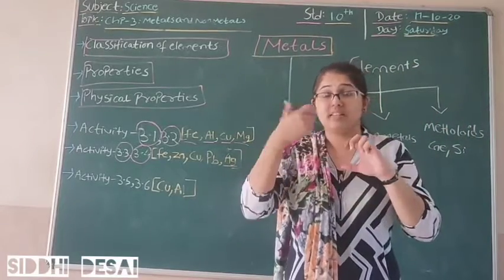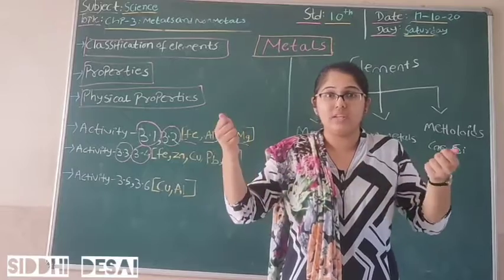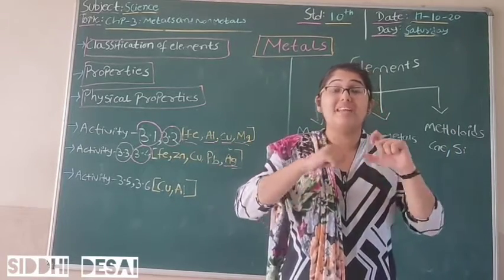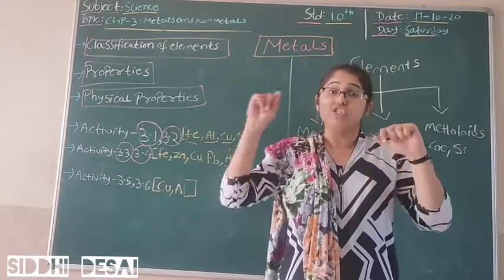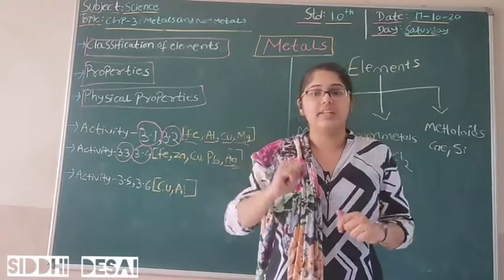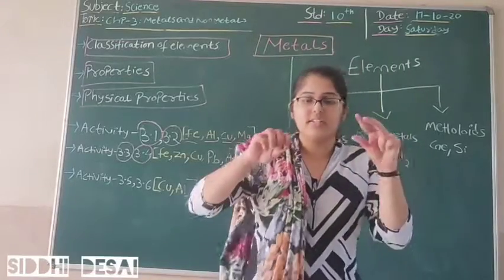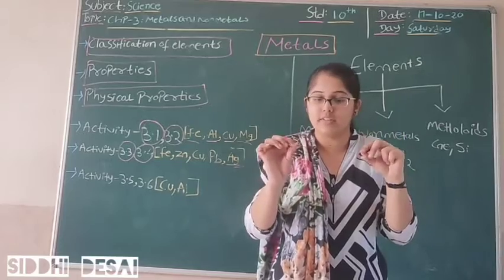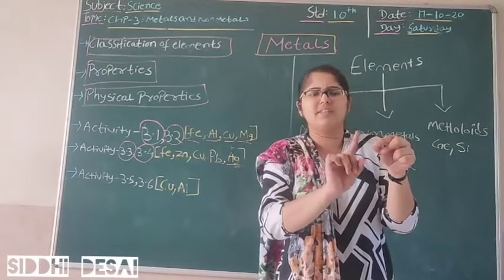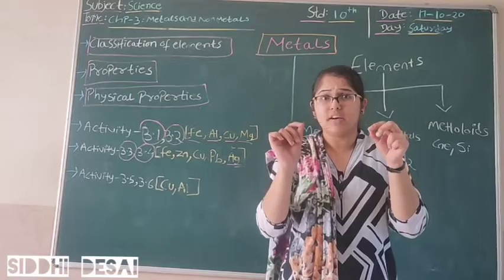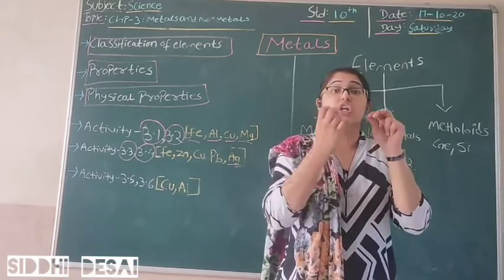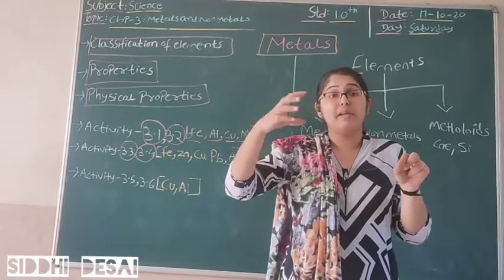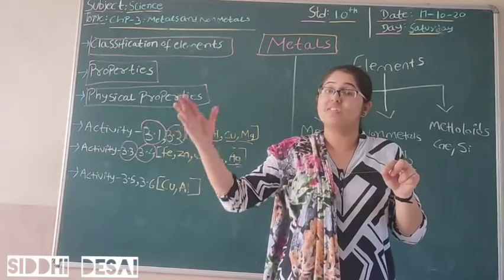As we have seen, these metals can be made into thin sheets, that is malleability. In the same way, these metals can be made into wires. This is known as ductility. If I take this iron wire, you can see the rusting of this wire. That means it is basically iron, and it has been corroded. If you see, this is a wire. So from metals, we can make thin sheets, which is malleability.